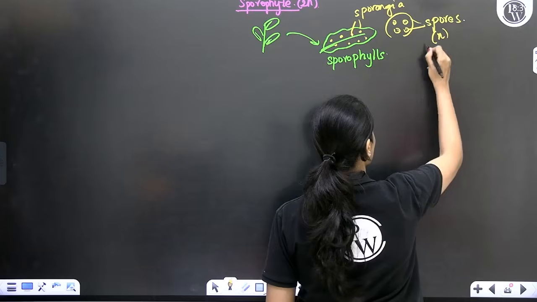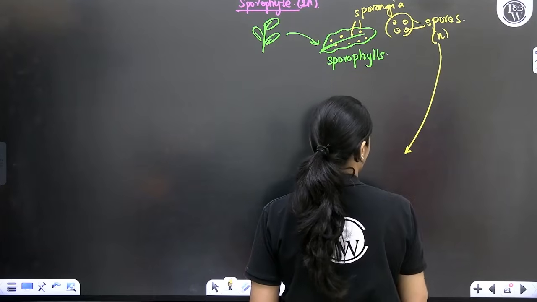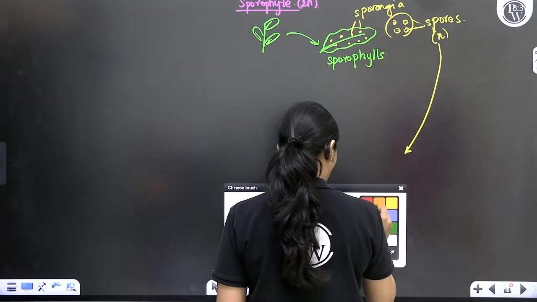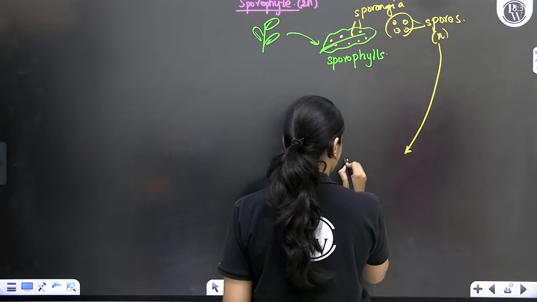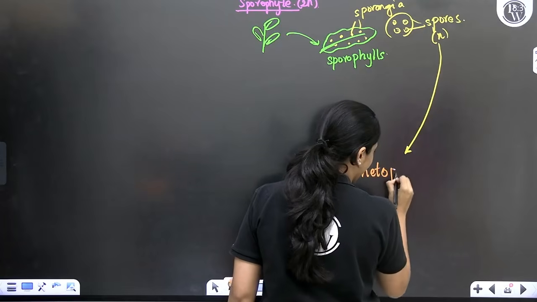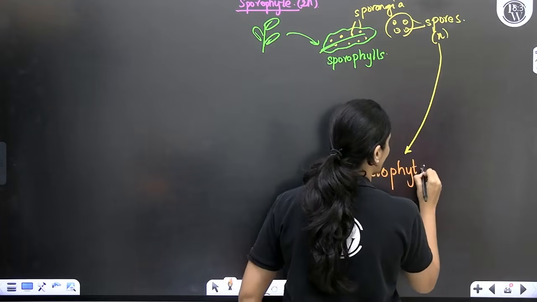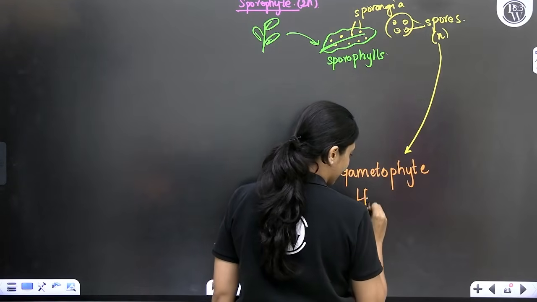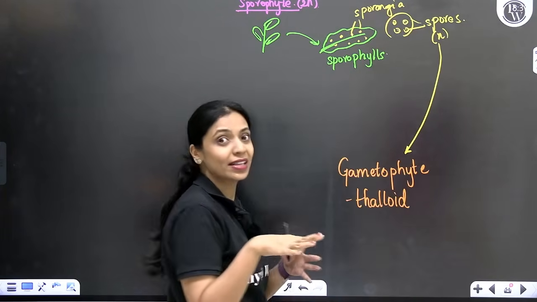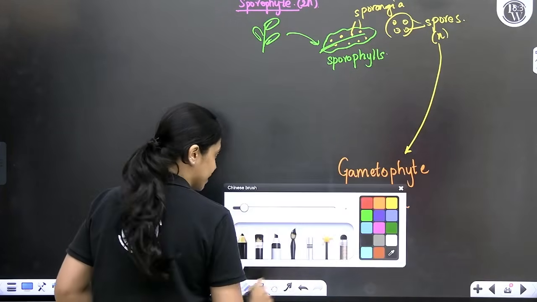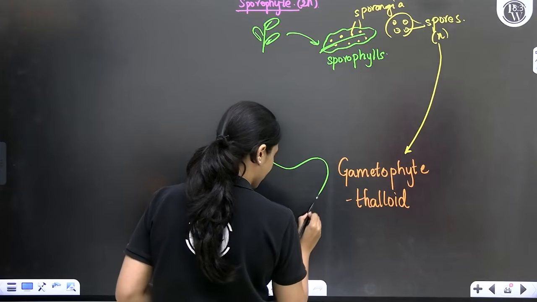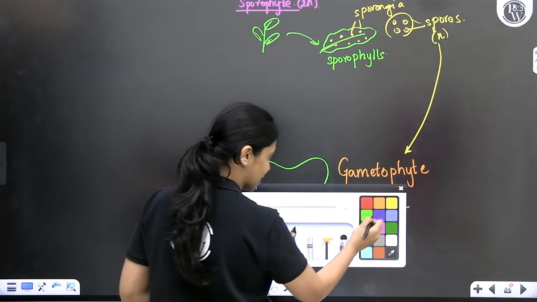The spores will germinate to give rise to what? It will give rise to the gametophyte. Gametophyte does not have true root, stem and leaves. The gametophyte is thalloid. It will appear very similar to liverworts. The gametophyte is generally heart-shaped, very small, inconspicuous.